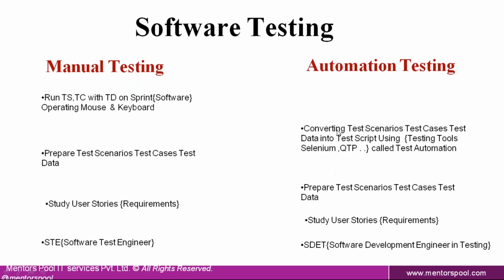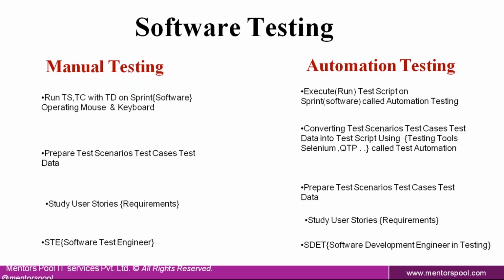This process of converting the manual test scenarios, test cases along with the test data into the test script is called test automation. So by the time you are preparing this test script, converting the test scenarios, test cases along with the test data into the test script, the build is ready. So now you need to execute the test script on the sprint. You can call it a build, or in advanced SDLC models, you can call it a sprint. For your understanding, you can think of it as the software.